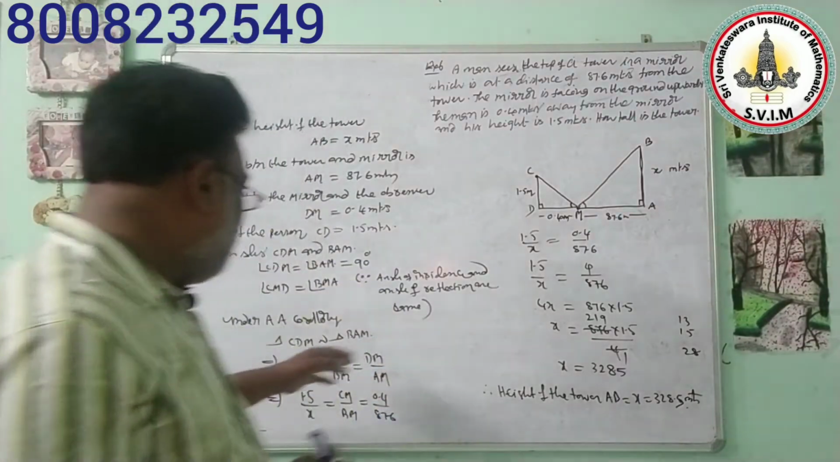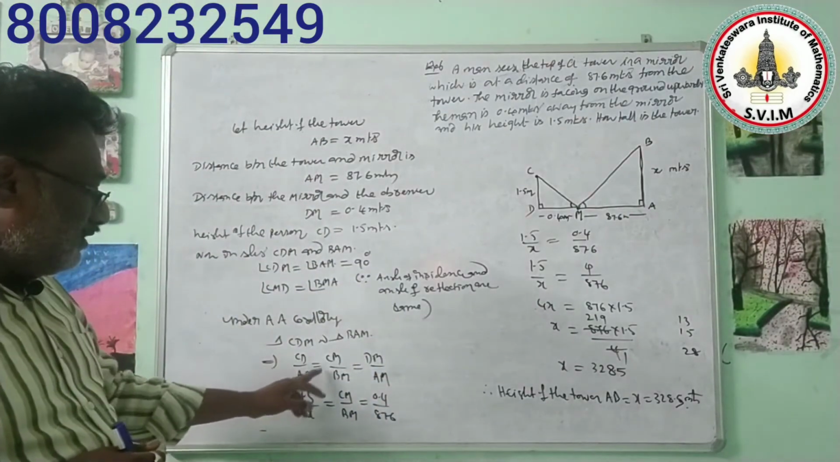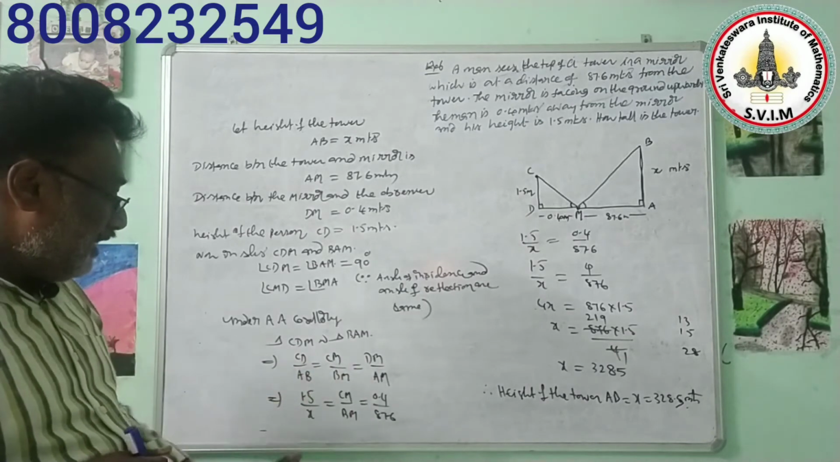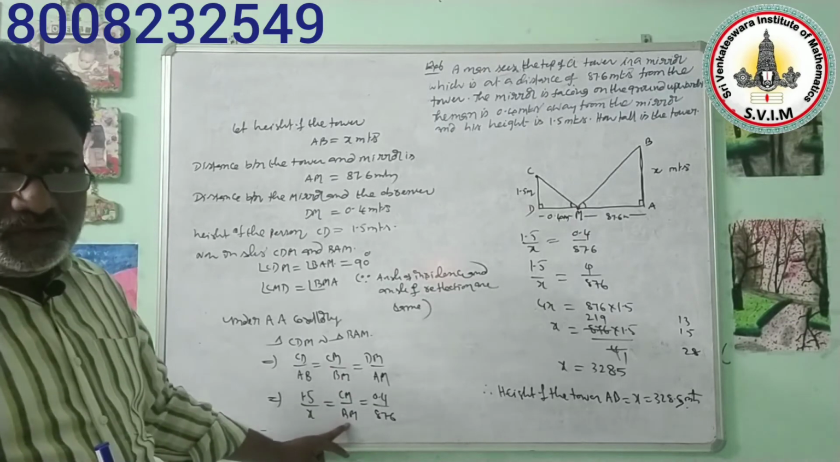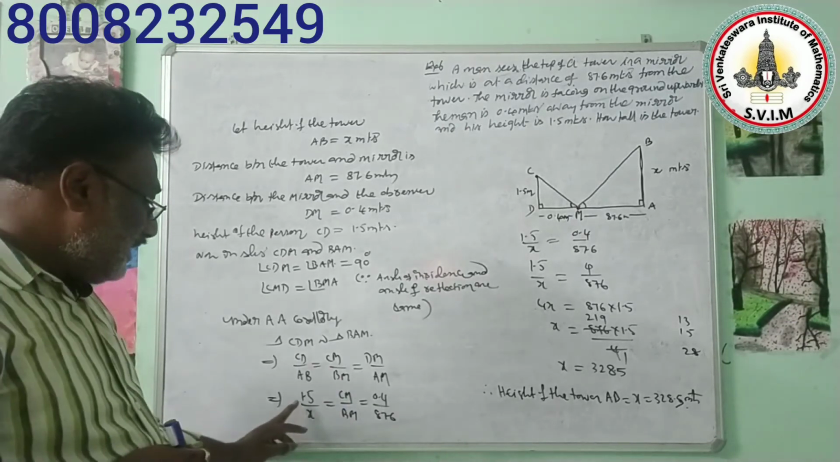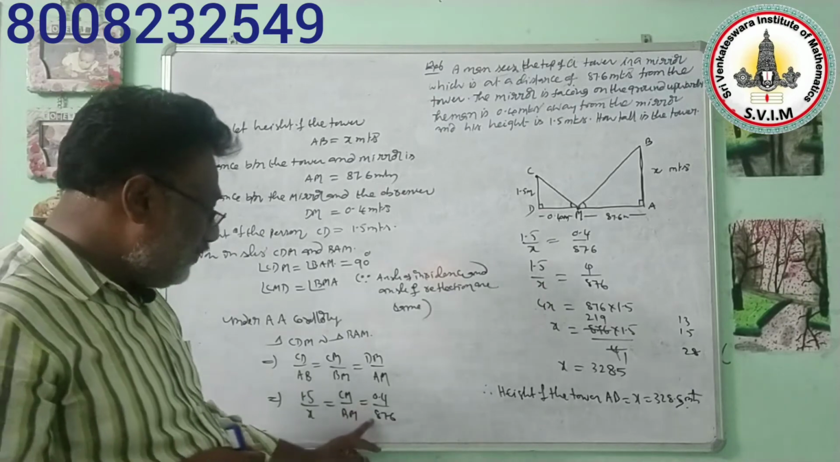By taking that, we can write it this way: CD by AB is equal to CM by BM is equal to DM by AM. By substituting the values, it is not necessary to do the calculation part to find the required value. That's why I am just taking 1.5 by x is equal to 0.4 by 87.